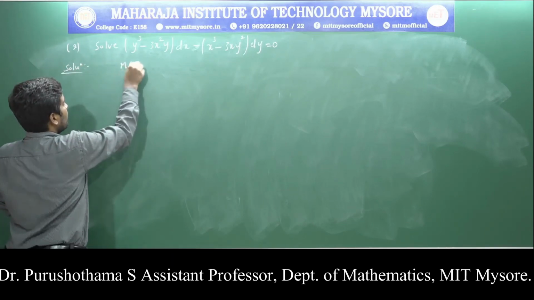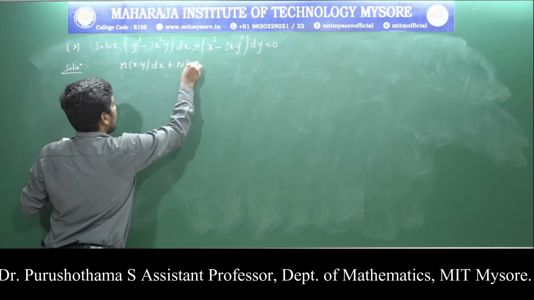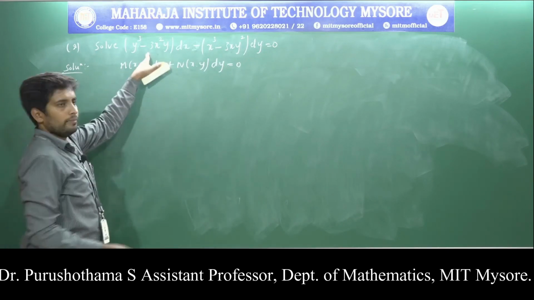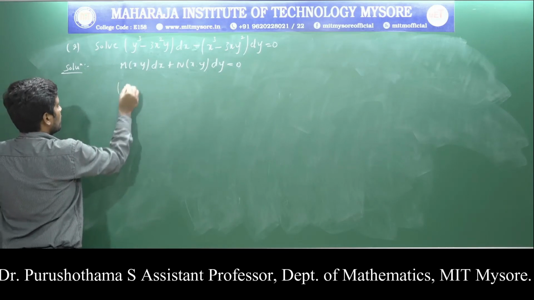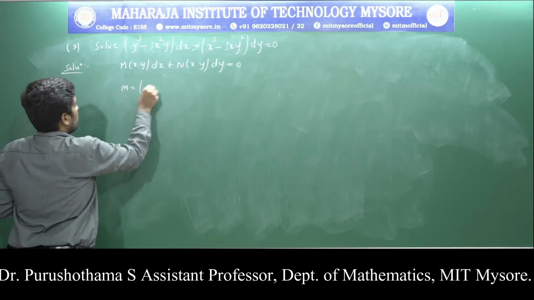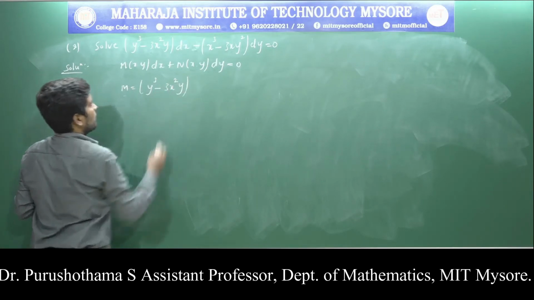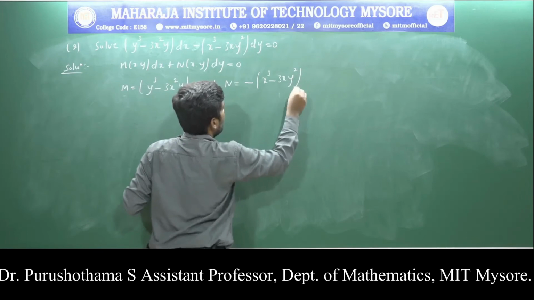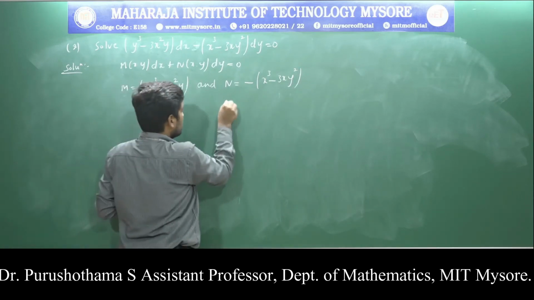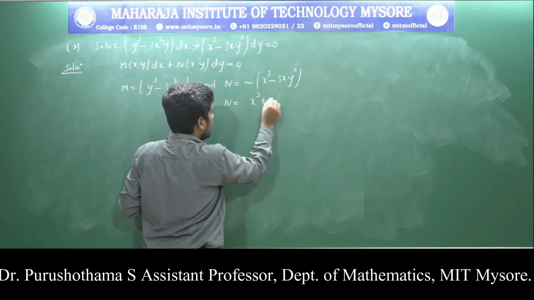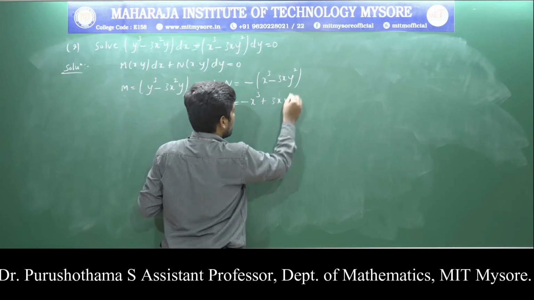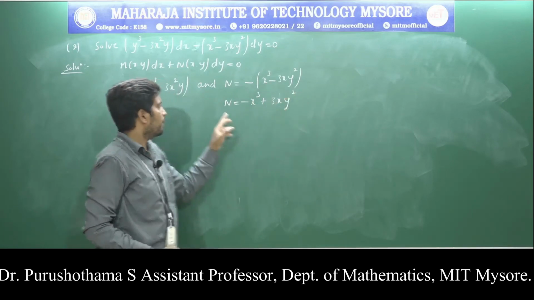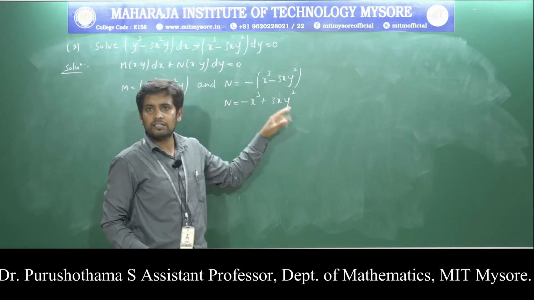First write down the standard form of an exact differential equation, then compare the given equation with it. Here m is the dx coefficient, so m is equal to y cube minus 3x square y. n is equal to minus times of x cube minus 3xy square, which after multiplying by the negative sign becomes minus x cube plus 3xy square. This is n.